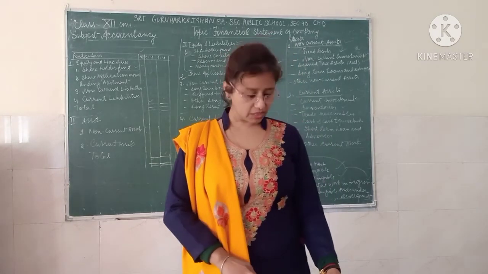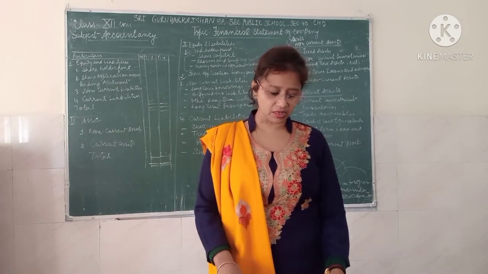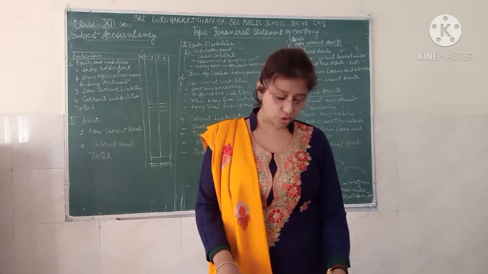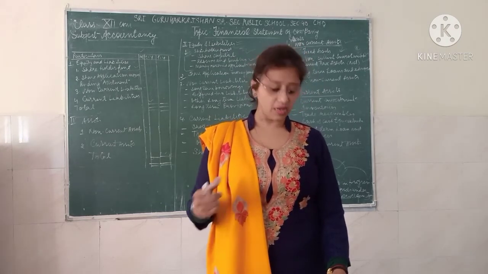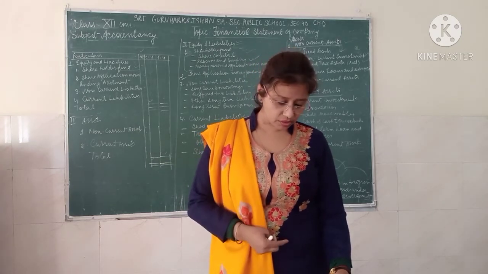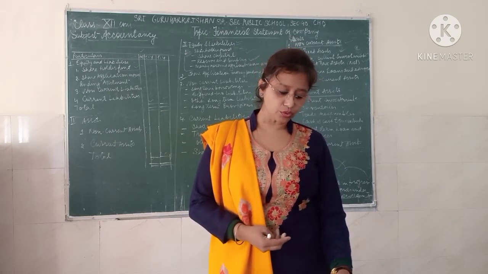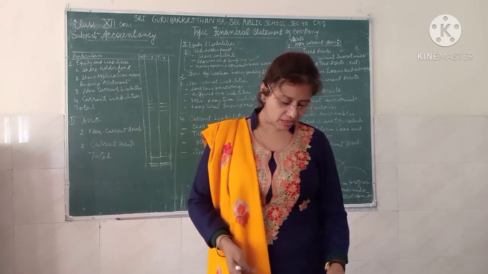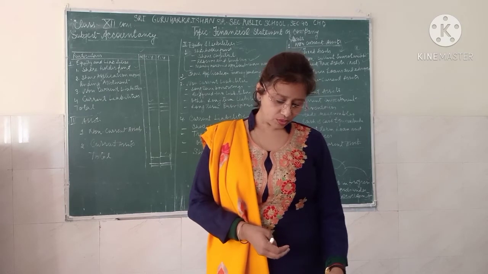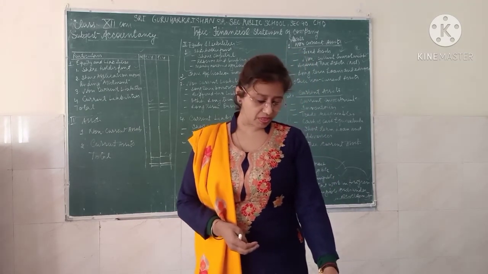Now next is other current liability. What do you mean by other current liability? All the current liabilities that are not short-term borrowings or trade payables are classified or shown as other current liabilities. In this you can have the current maturities of long-term debts, that is, amount due to be paid within 12 months. Then the interest accrued but not due on borrowings. Then also you will take the interest accrued and due on borrowings. Both will be counted.